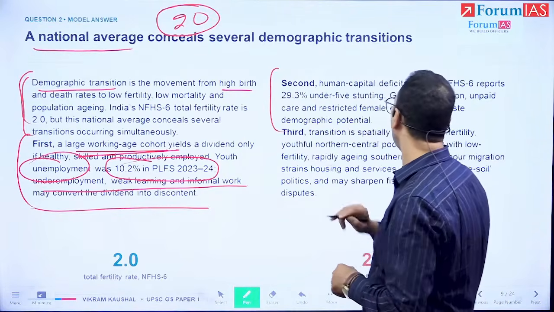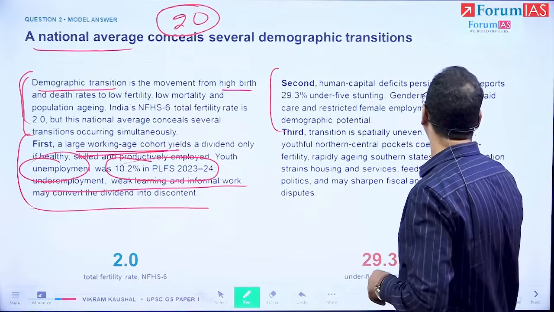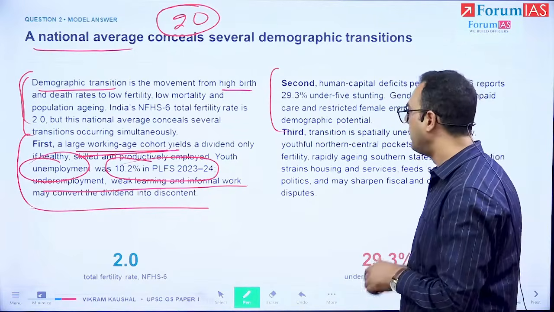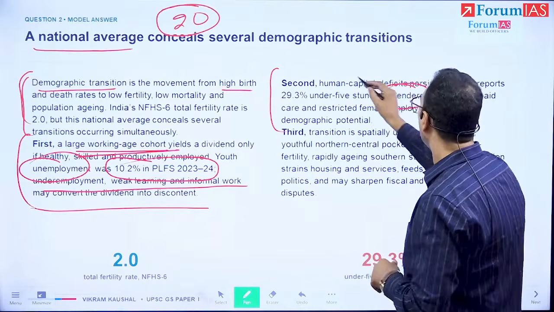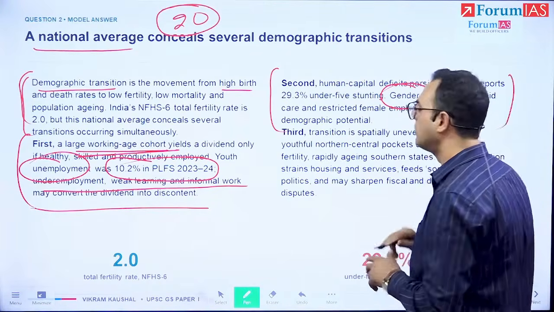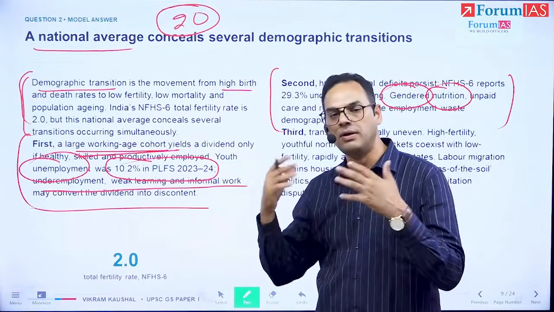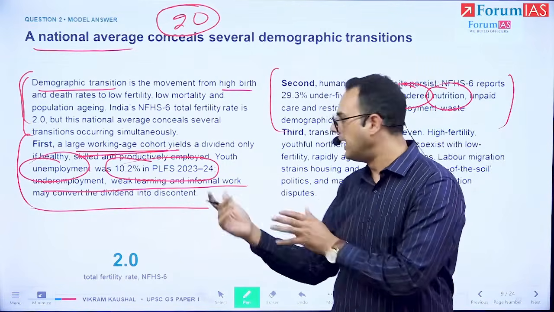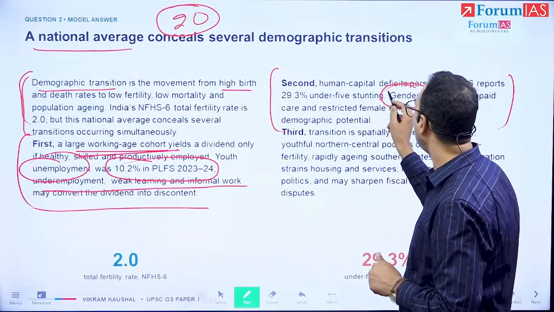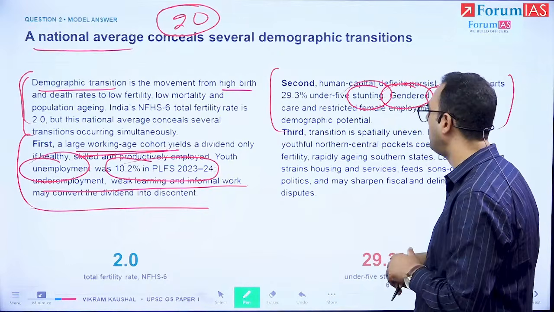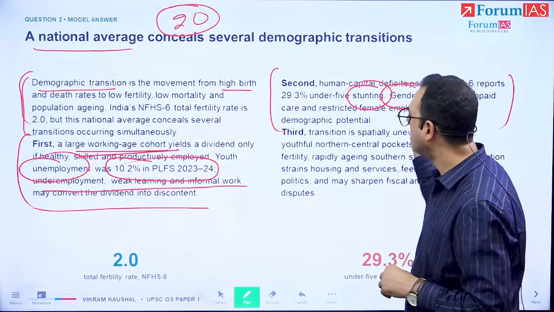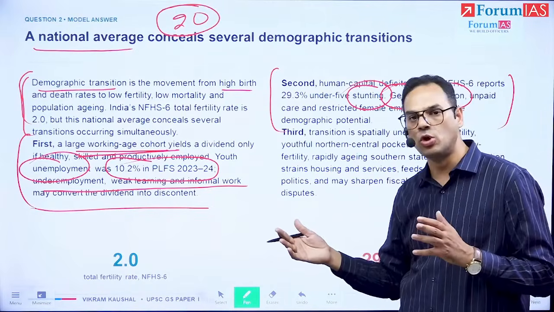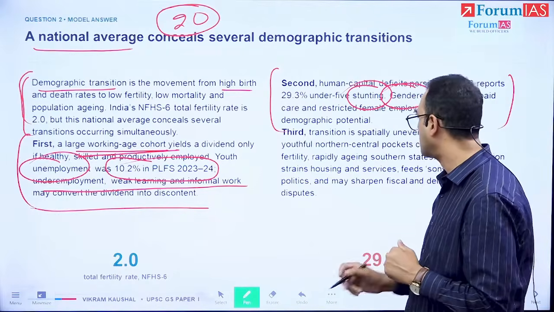Then in the second part, we are talking about whether there is good health. And we've also picked up a gendered example of it, meaning for this potential demographic dividend to be properly used, there has to be good health. And we've used this stunting data from National Family Health Survey 6 to point out that health is both differentially distributed on gendered patterns and there is malnutrition.